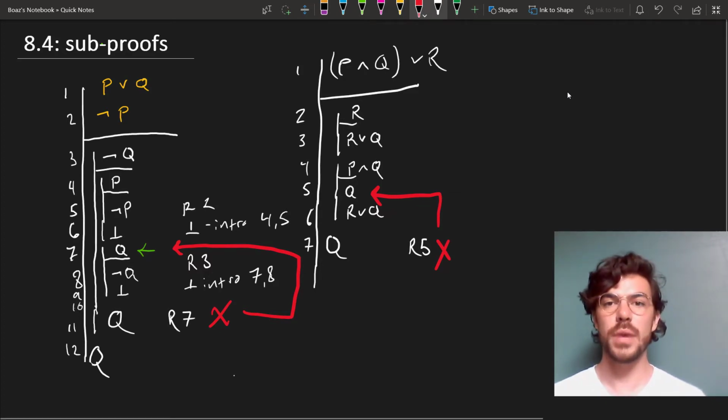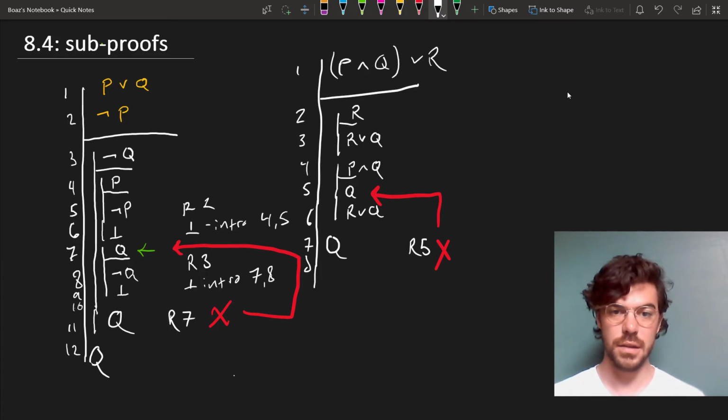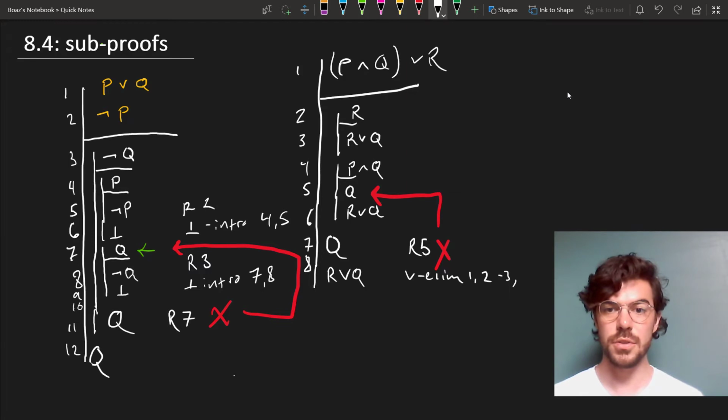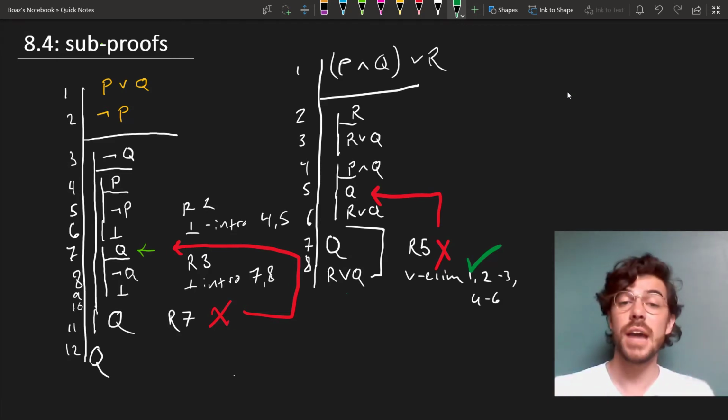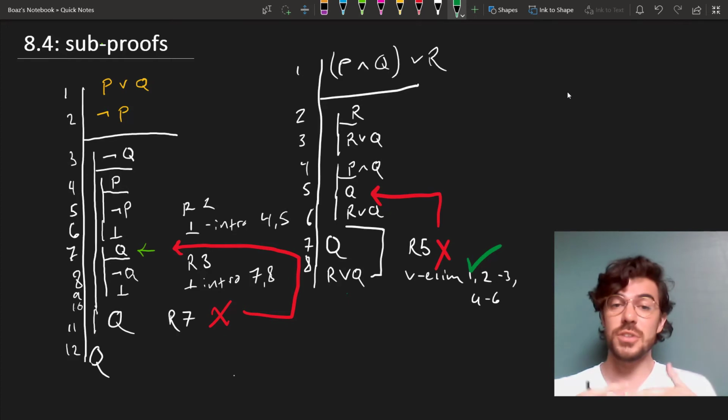So why are we allowed to derive something like R or Q by or elim from lines 1, 2 to 3, and 4 to 6? Well, because at this point here, when we derive this and we go down to make use of this rule, which is okay, we've discharged the assumption, closed off the subproof, and in the approved way, using this rule that we're allowed to use, we've gotten what we wanted to prove. But again, that's going by cases, and that's an approved way of doing this, as you can see why. There's good philosophical motivation for wanting to be able to prove things by cases.